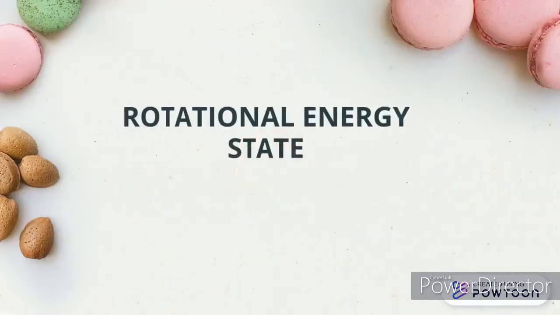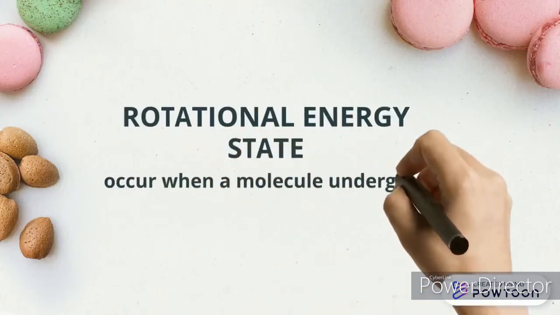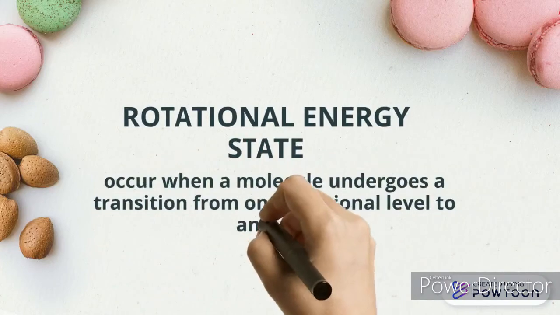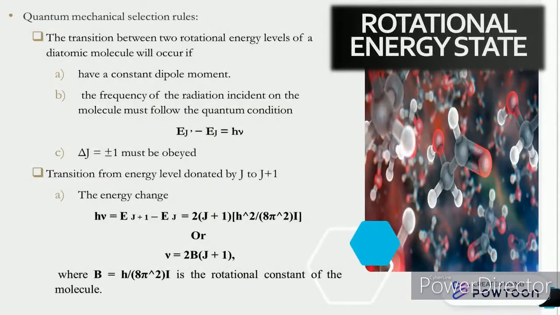Rotational energy state. It occurs when a molecule undergoes a transition from one rotational level to another. This is the quantum mechanical selection rule. Firstly, it is for the transition between two rotational energy levels of a diatomic molecule. Secondly, for transition from the energy level denoted by J to J plus 1.